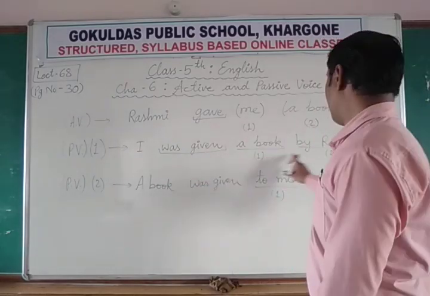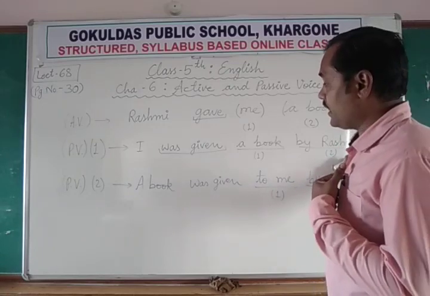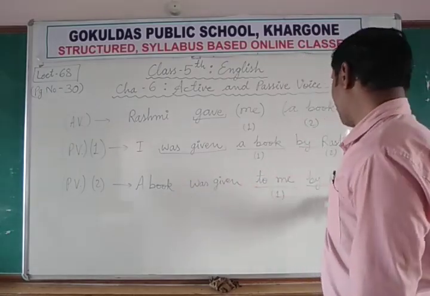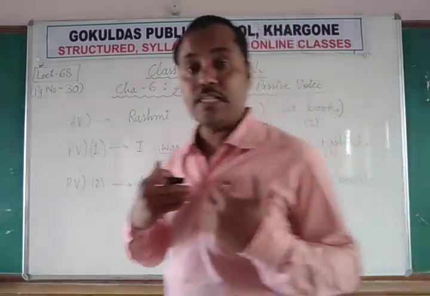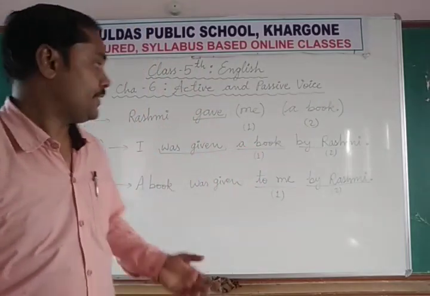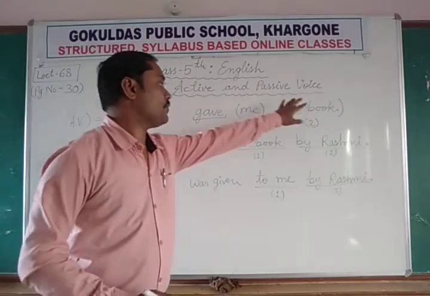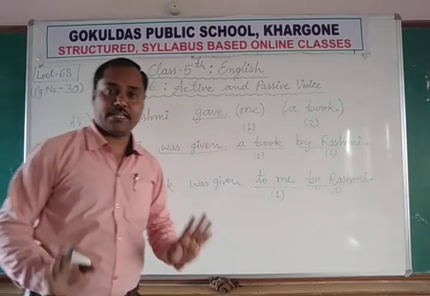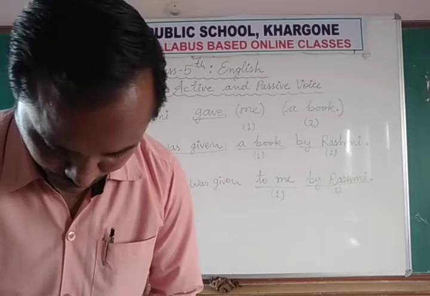I was given a book by Rashmi. मुझे रश्मि के द्वारा एक किताब दी गई, or a book was given to me by Rashmi, या एक किताब रश्मि के द्वारा मुझे दी गई, ये भी सही है. Means both are correct. You can either start with this or with this. The meaning will remain the same.